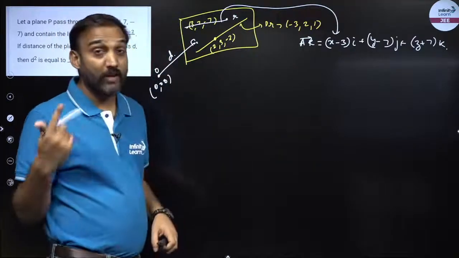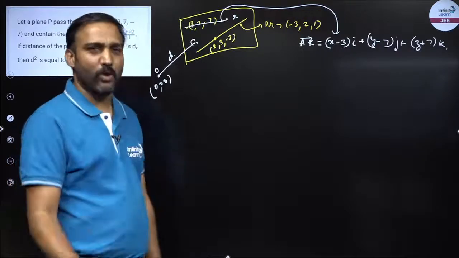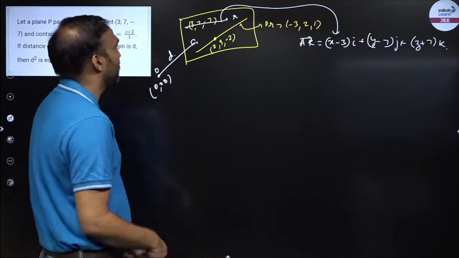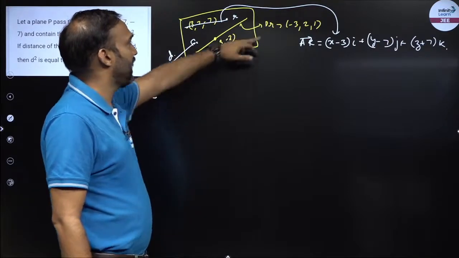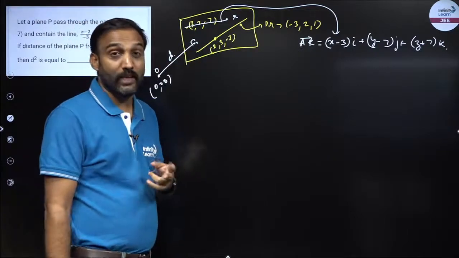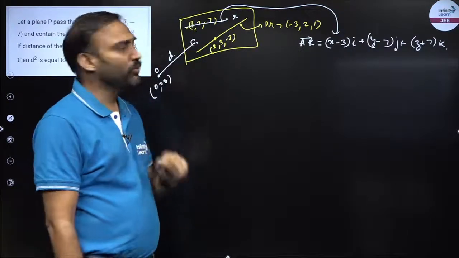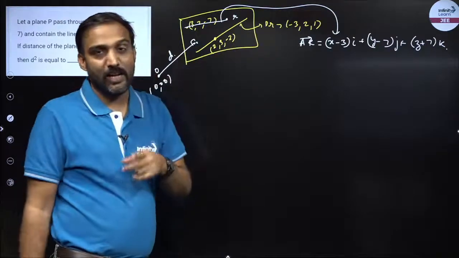Now we have to find the normal vector. The contest is always about the normal vector, right? How do I find the normal vector? So what do I have? I have a fixed point over here. I have not used this fixed point. I have a direction ratio of one line, right? In the previous example, I had two lines, so I did the cross product. I need to do the cross product again. So I had one DR. If I can get another DR, my job is done.